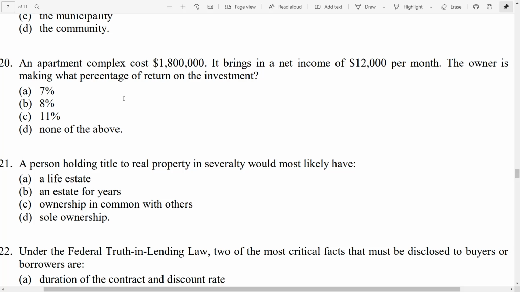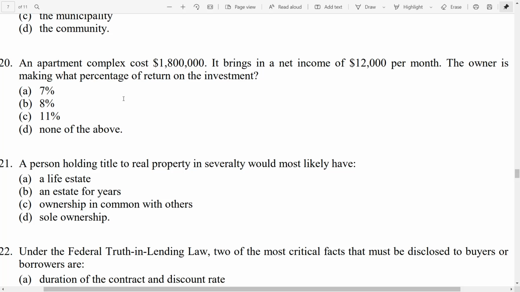Now we're looking for the rate. So we have $144,000 divided by the rate equals $1,800,000. To get this operation, we swap the place of the rate variable with the value variable, and we would then end up dividing 144,000 by 1.8 million.